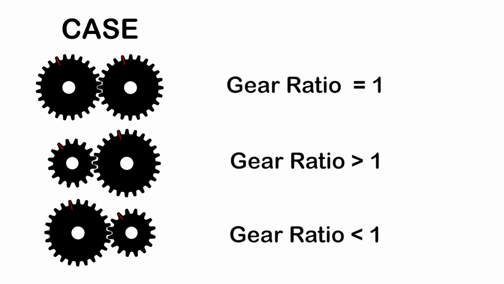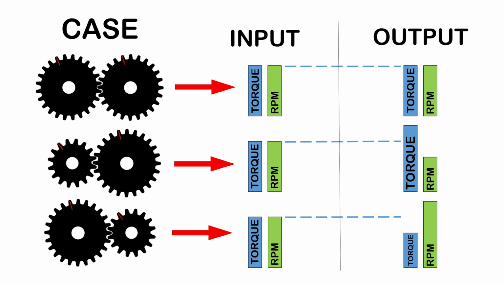So in case 1, the gear ratio is 1 as the diameters are the same. In case 2, the gear ratio is greater than 1. And in case 3, the gear ratio is smaller than 1. So this is what gears do for us. They modify the torque and speed of the prime mover as per the gear ratio.